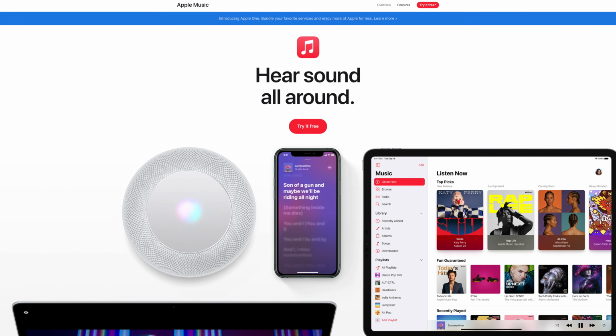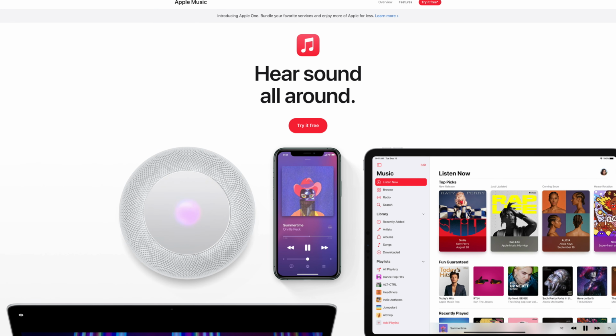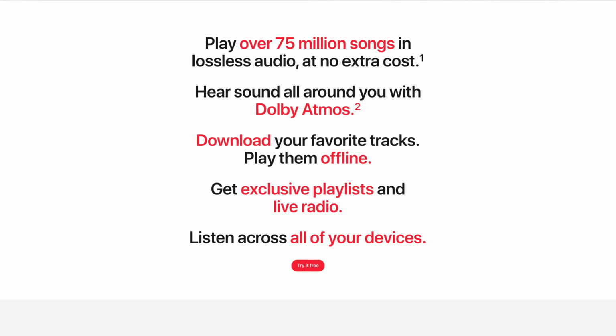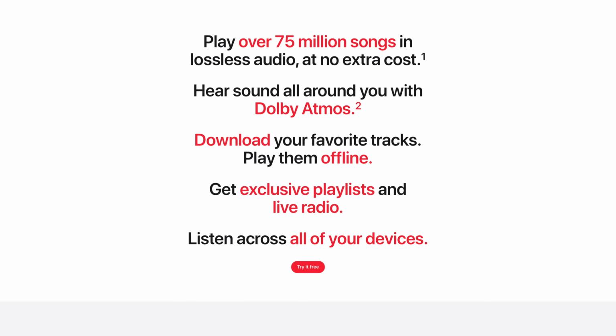Apple Music is a music streaming service where you pay a monthly fee to listen to and download an unlimited amount of music with no ads. Now, what's different with Apple Music, if you're familiar with purchasing music through something like iTunes, is if you download music from Apple Music while you're subscribed to it, and then you unsubscribe, the music you downloaded will no longer play.